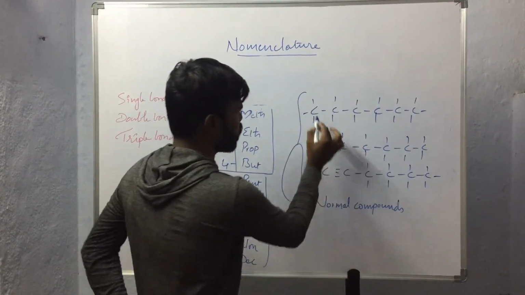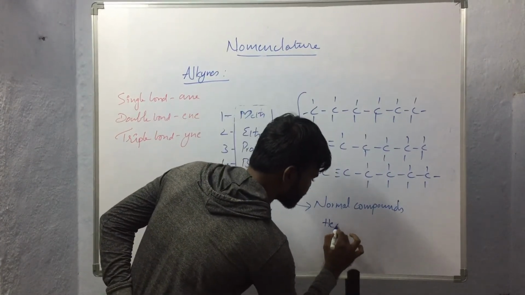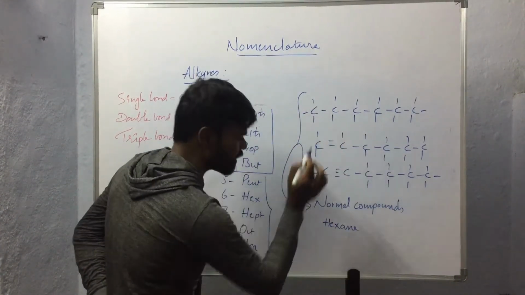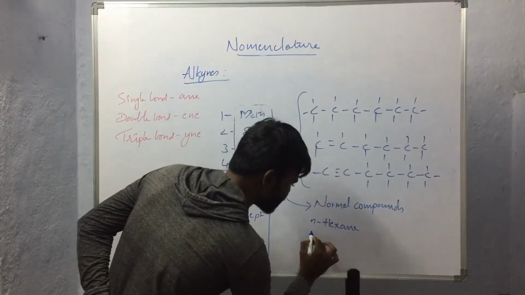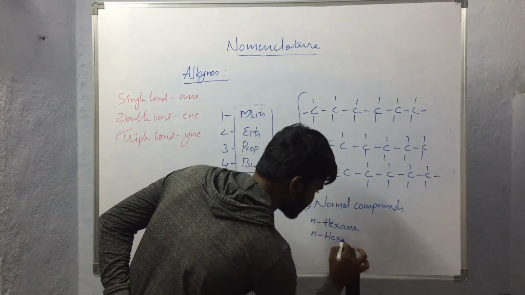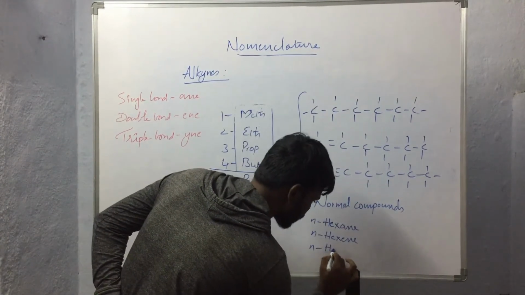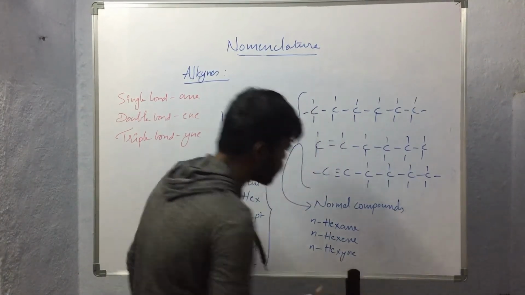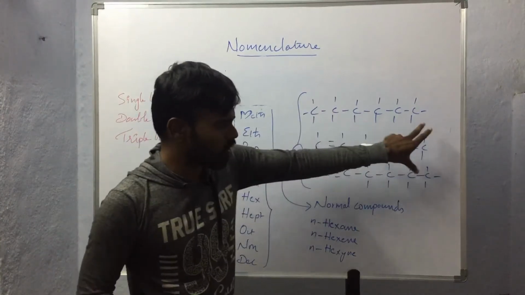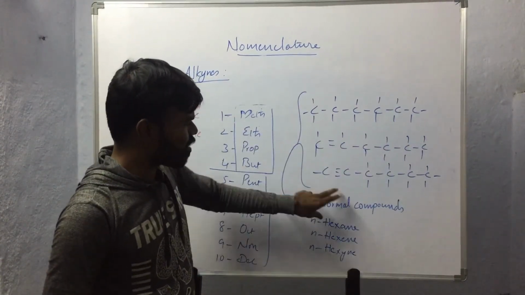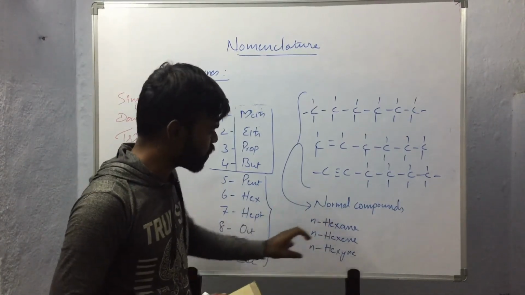Or we can say 1 2 3 4 5 6 carbon atoms means hexane. So this hexane can be considered as normal hexane. So this will be hexene, normal hexene, and this will be hexyne, normal hexyne. So no complications are present on these compounds. These are very normal. So we can consider these compounds as normal compounds, and we can name the compounds as normal hexane, normal hexene, normal hexyne.